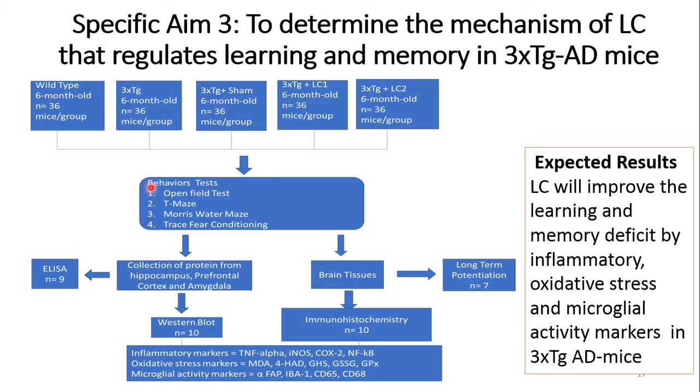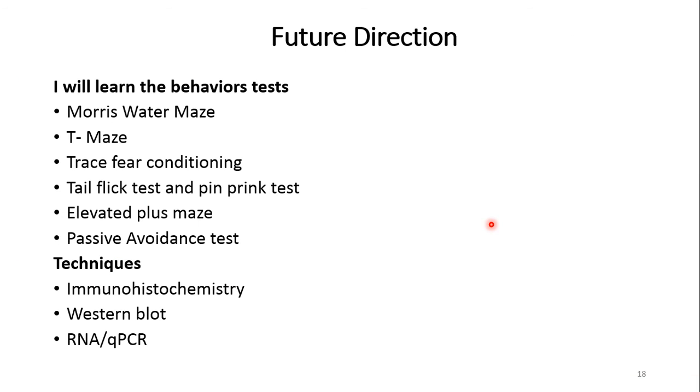First, I will perform the behavior test, then I will sacrifice the mice and collect the protein from hippocampus, prefrontal cortex and amygdala, and collect the brain tissues, and then perform the long-term potentiation, ELISA test, Western blot and immunohistochemistry to find the inflammatory markers, oxidative stress markers and microglial activity. And the expected result of my study is LC will improve the learning and memory deficit by reducing inflammatory, oxidative stress and microglial activity markers in 3xTg AD mice.